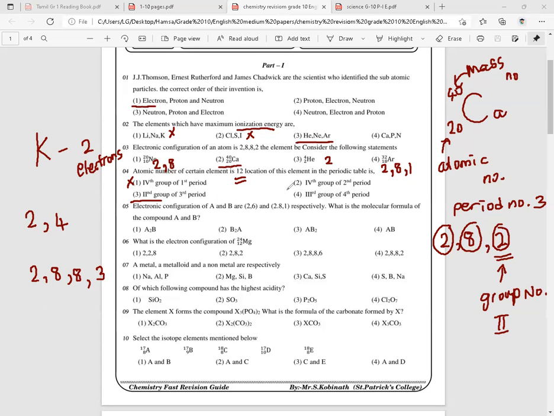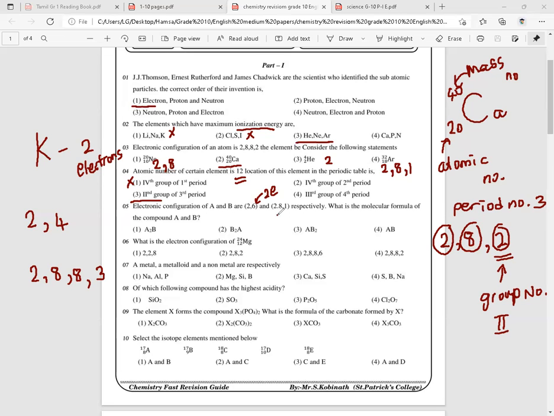First energy level should contain 2, other energy levels, that means the second and third energy levels, should possess 8 electrons, the maximum, right? Here it is just containing 6 electrons, so it needs 2 more electrons. So A will accept 2 more electrons.